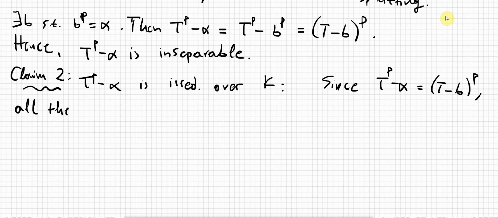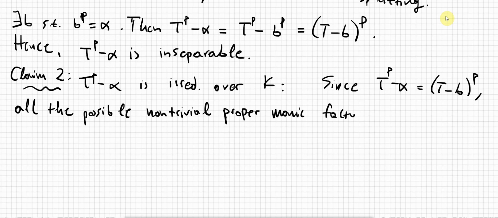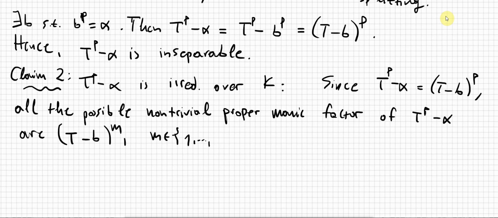all the possible non-trivial and proper monic factors of t to the p minus alpha are the polynomials t minus β to the power of m, where m lives inside this guy over here, right? So m can't be 0, and it can't be p, because I assumed I want to consider non-trivial and proper factors, okay? So of course these polynomials, in general, are not going to have coefficients in k, right?